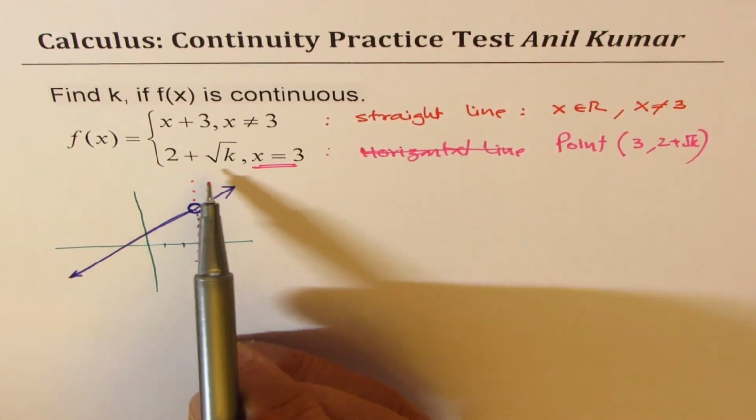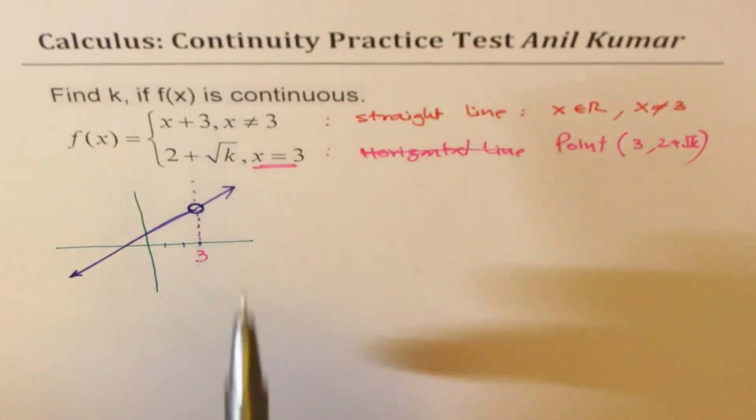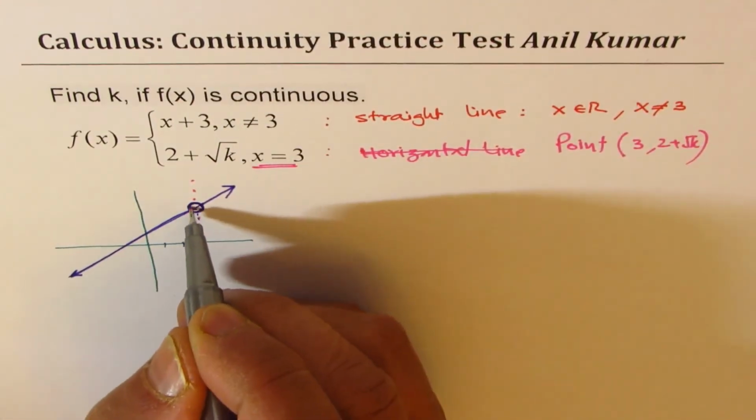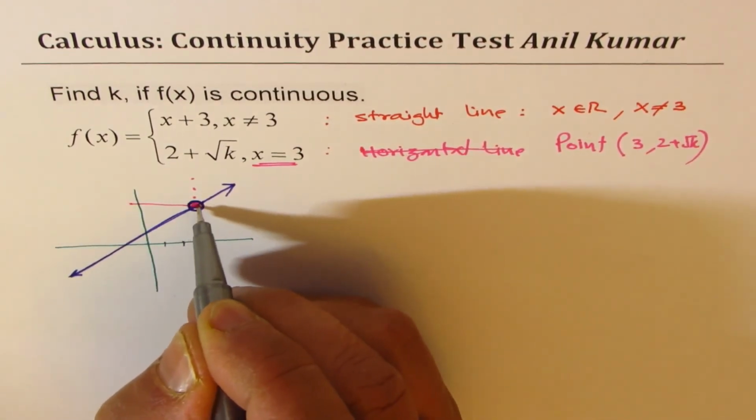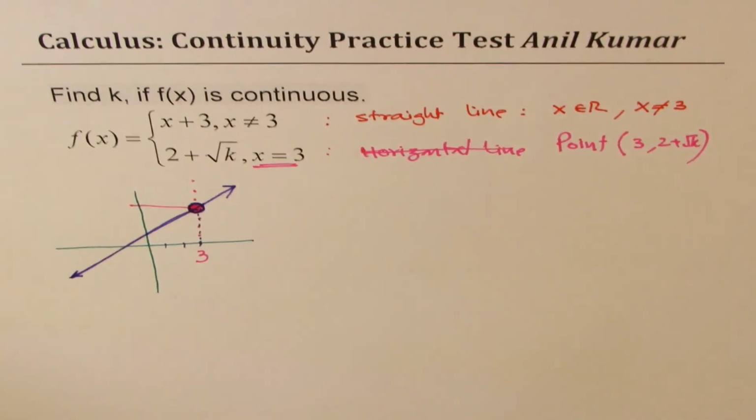The question is, find k if f of x is continuous. Now to make it continuous, this value at 3 should be equal to that value to make it continuous. Do you get an idea, right?